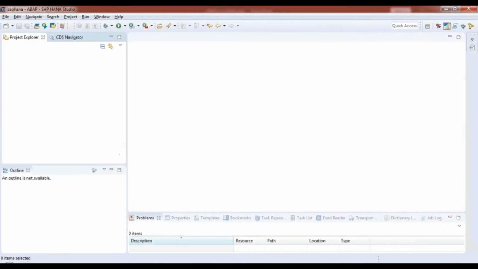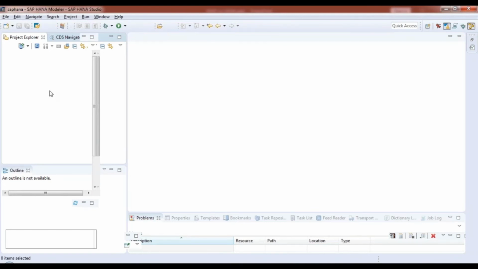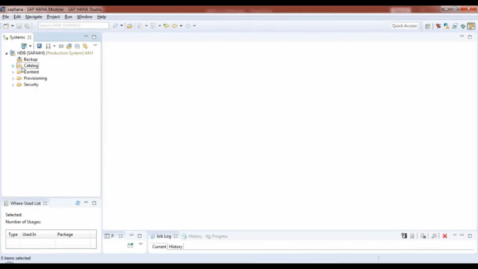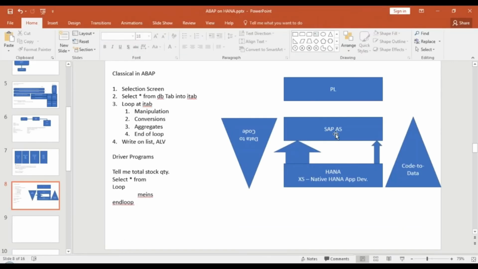Yeah, Anubhav, we have one confusion here. You are telling SAP application server. Okay. Yes. So that means you are telling ABAP stack. I think you are talking about ABAP stack and Java stack here.